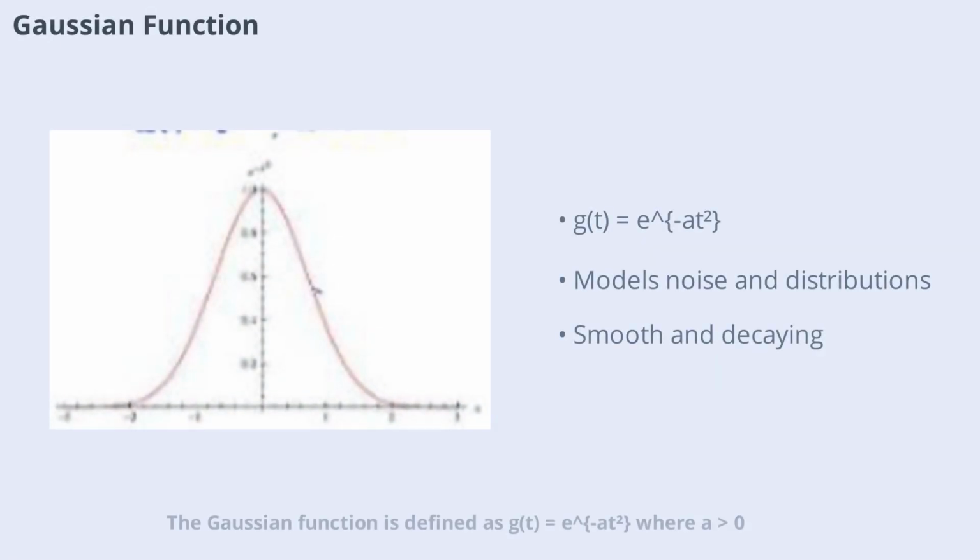The Gaussian function is defined as g(t) = e^(-at²), where a > 0. It's widely used to model noise, probability distributions, and smooth pulses. Gaussian signals have the unique property of being smooth and rapidly decaying, making them ideal for applications in communications and statistics.